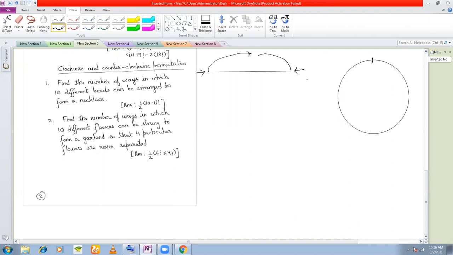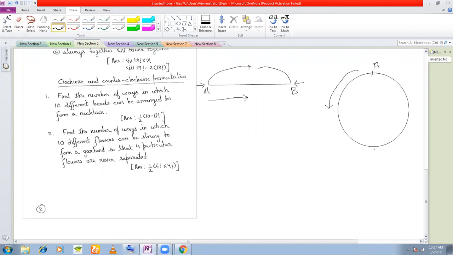Now what happens? Suppose this is my point A and this is my point B. If I start from A and start putting flowers in this manner, or even if I start from B here, and instead of beading in this manner, I start beading the flowers in this manner, will I make the same garland or not?